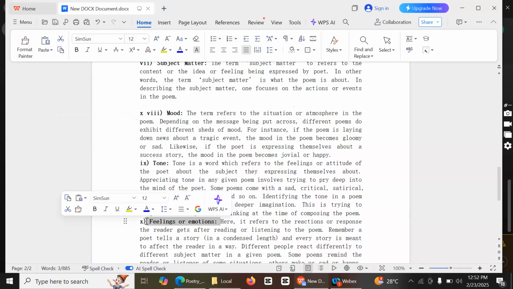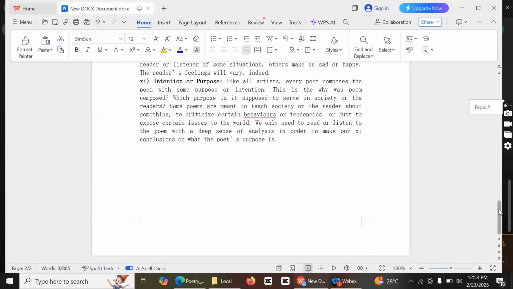So we talk about the feelings of you as a reader after reading the poem. But the tone is the voice. How was the voice of the poet or poetess, the writer of the poem? How was the feeling of the writer when writing the poem? Maybe sad, critical, satirical, ironical. This is the tone that the poet or poetess may have when writing the poem.